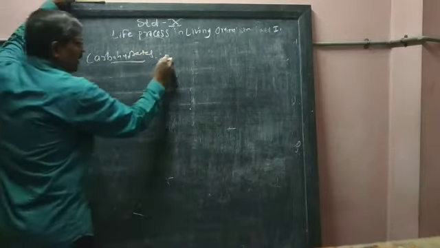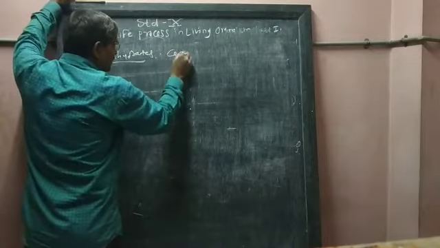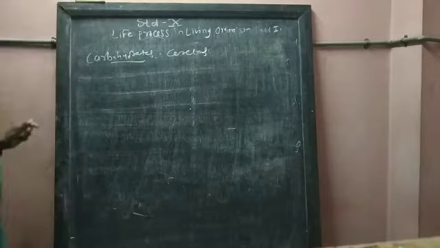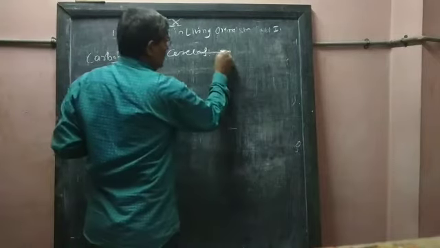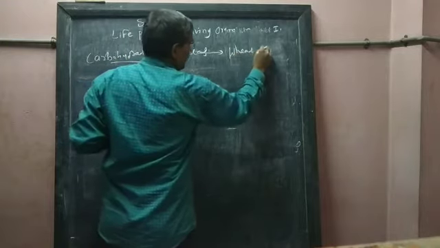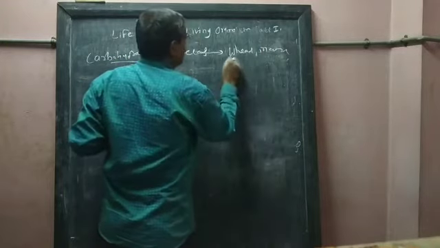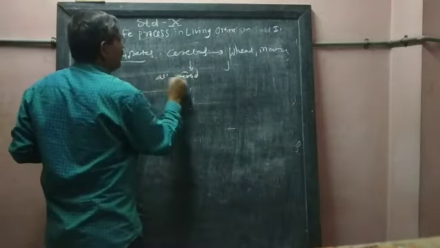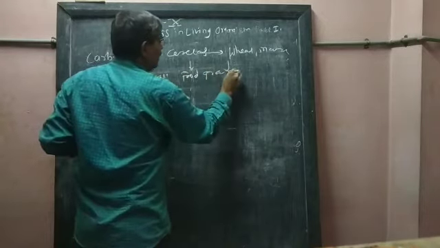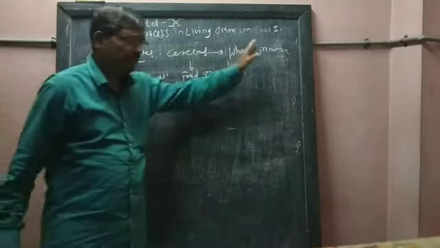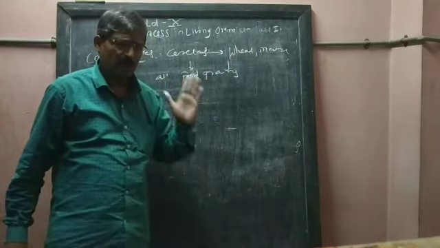Carbohydrates are obtained from all cereals: wheat, maize, bajra, jawar; in short, all food grains.